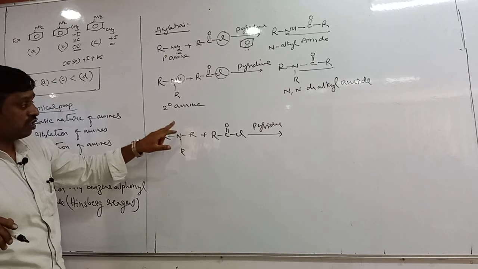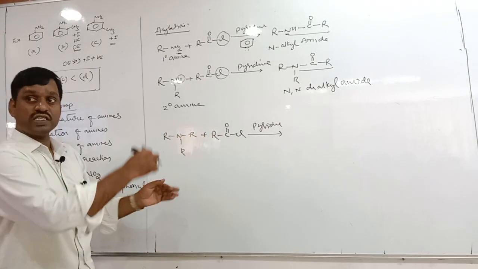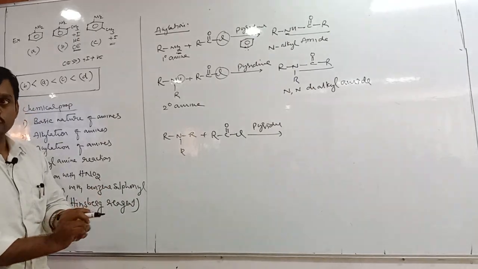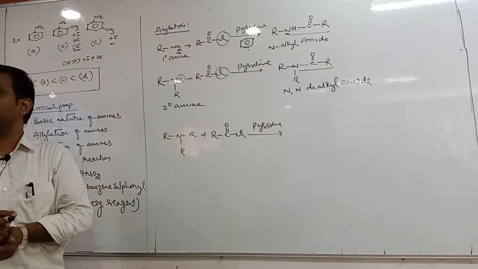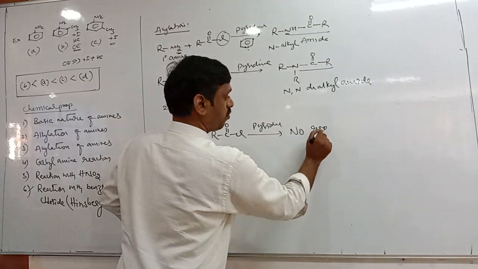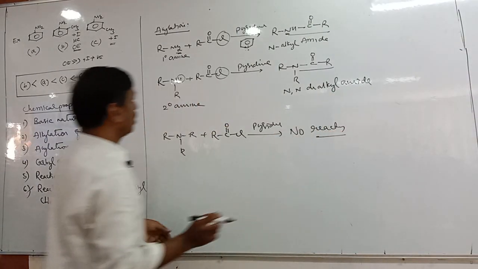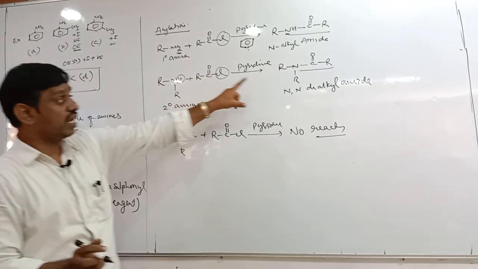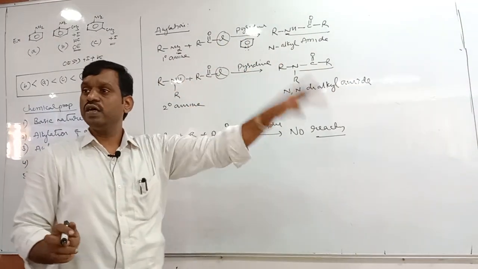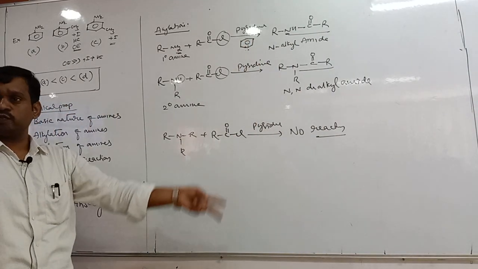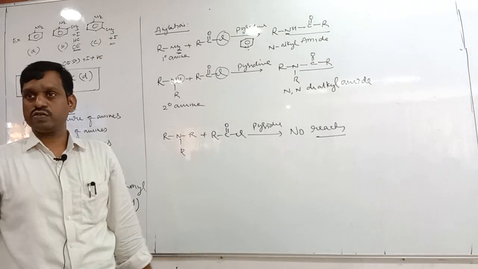If there is a hydrogen, the chlorine is removed as HCl, then you can get the product. So there is no reaction. Primary amines give N-alkyl amide, secondary amines give N,N-dialkyl amide, tertiary amines do not react. That means three amines form three different reactions.